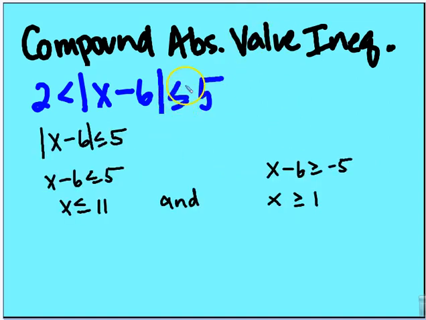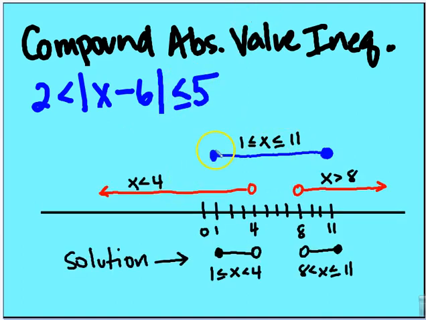And then we're going to come back and resolve the absolute value of x minus 6 is less than or equal to 5. Again, my two inequalities: x is less than or equal to 11, and x is greater than or equal to negative 1. So this is a less than or equal to. And then I'm going to represent this graphically on the number line, circling in the respective areas, and then I find out what's common to both. So the easiest way in my mind is to solve this graphically first, and then I find the common area for both here to represent this graphically, and then I'm going to write my solution below.